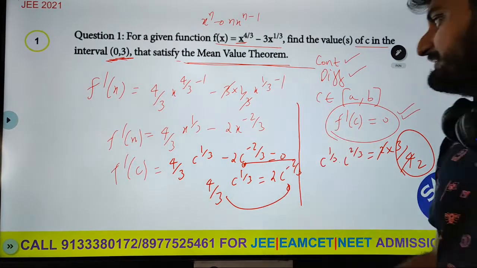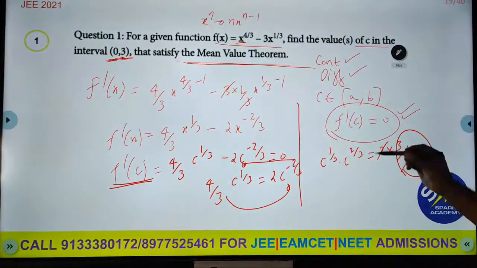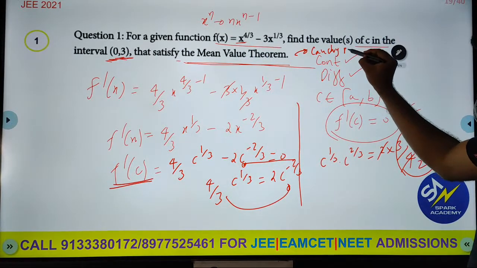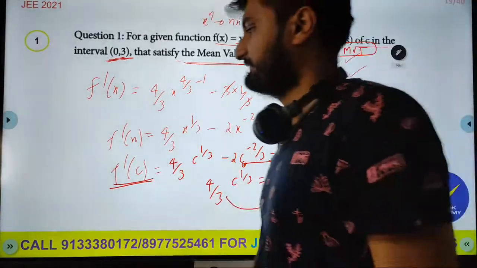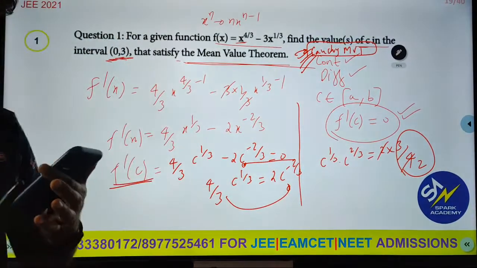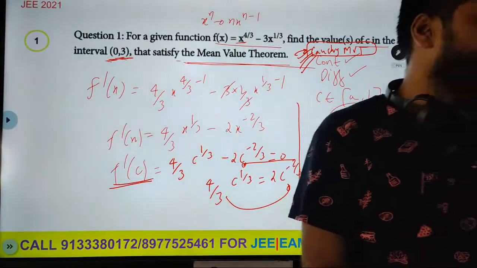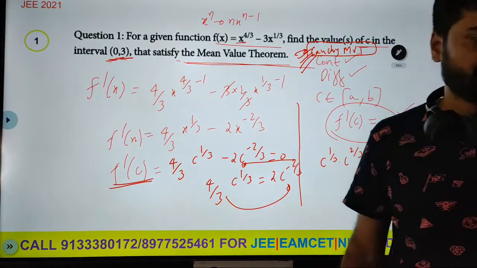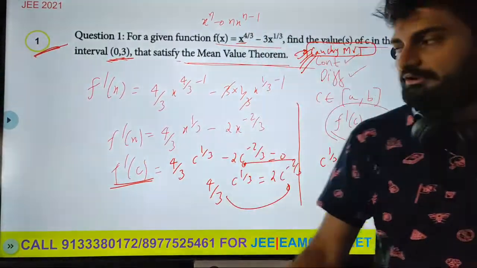So just check the calculations once, but this is the process. This is how you find it. So we are using Cauchy's mean value theorem to get the final answer. I hope this is clear to everybody, all of you. So we are just using the f dash of c equal to 0 concept to get the answers easily. So this is the first question of the day.